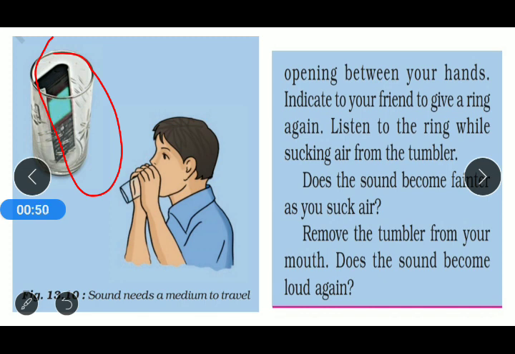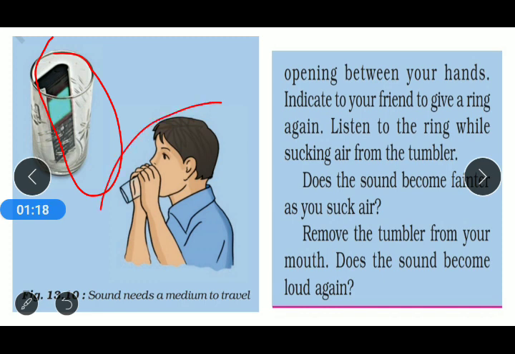it with our fingers. After that, we call our friend so that he gives a ring on it. When the mobile phone is in ringing mode, then we can easily hear the sound. But as soon as we take that glass tumbler near to our mouth and hold it with our hand,